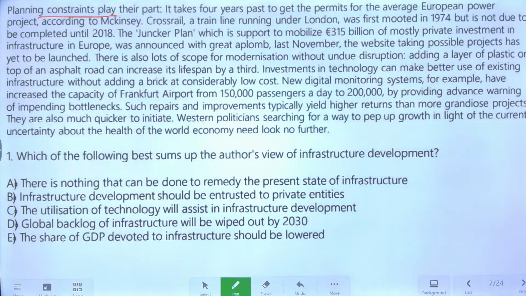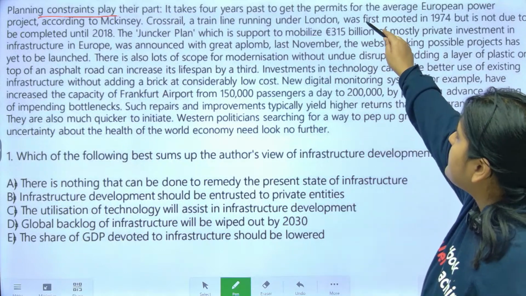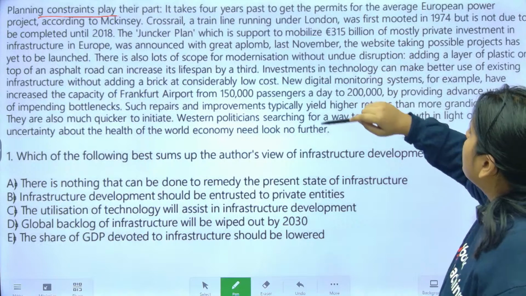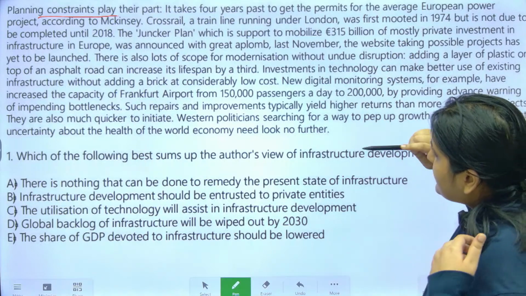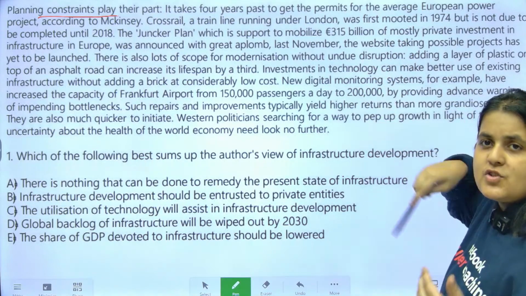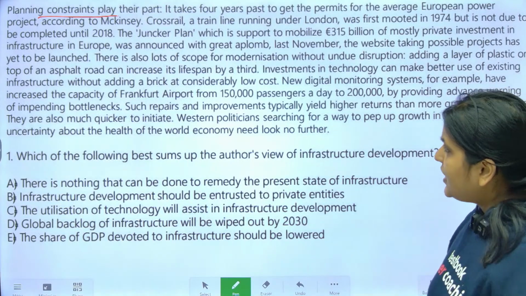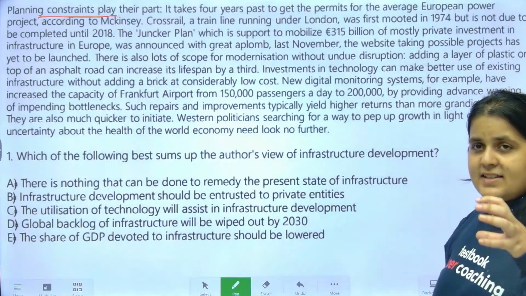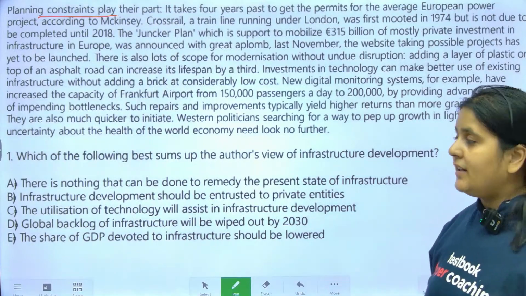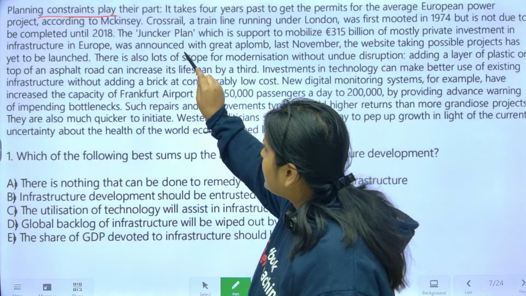Okay. Now, ये बोल रहा है, it takes 4 years to get the permits. Okay, and basically बता रहा है कि बहुत time जा रहा है. It's not yet being completed. It takes a lot of time and planning constraints are there. तो ऐसे आप सिर्फ important points pick कर लेना. ठीक है, तो यहाँ तक उसका example दिया.